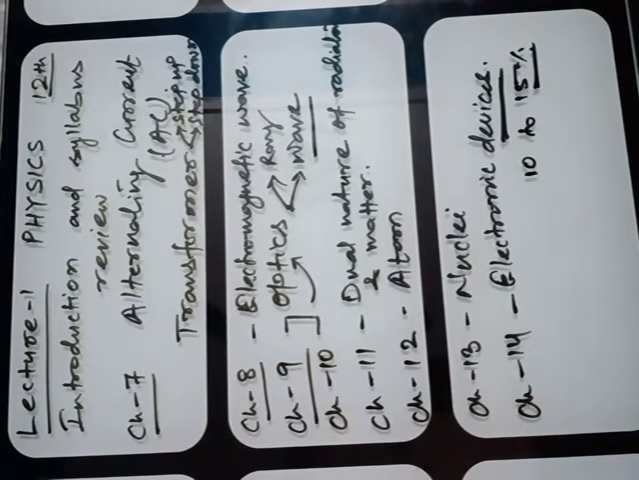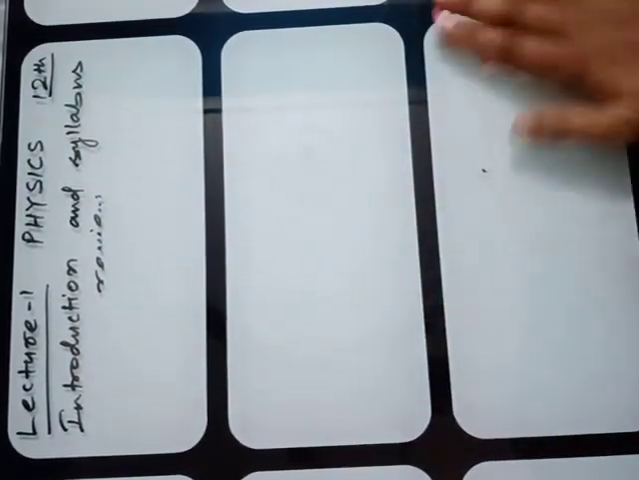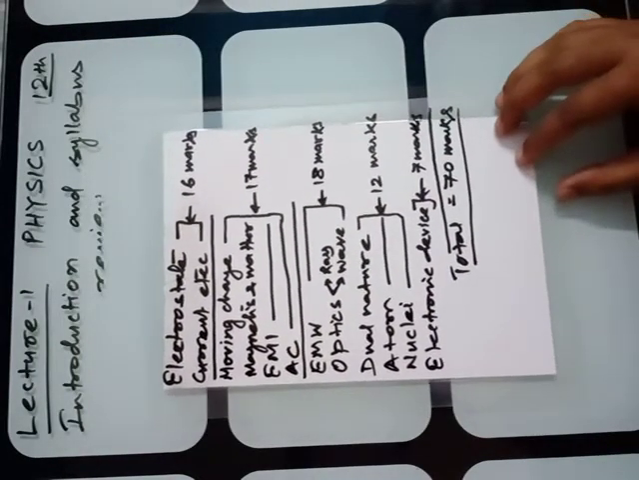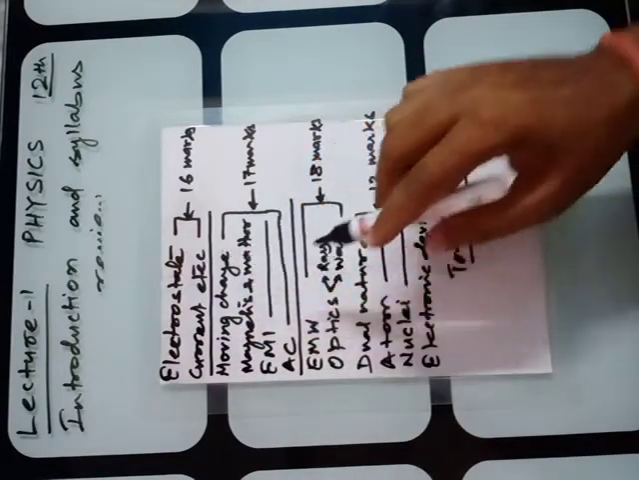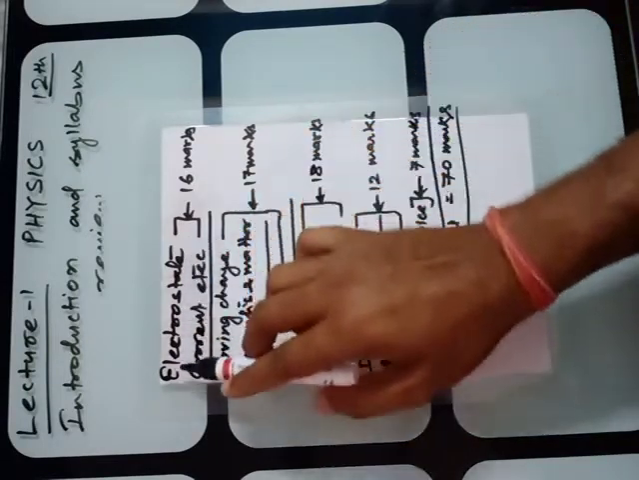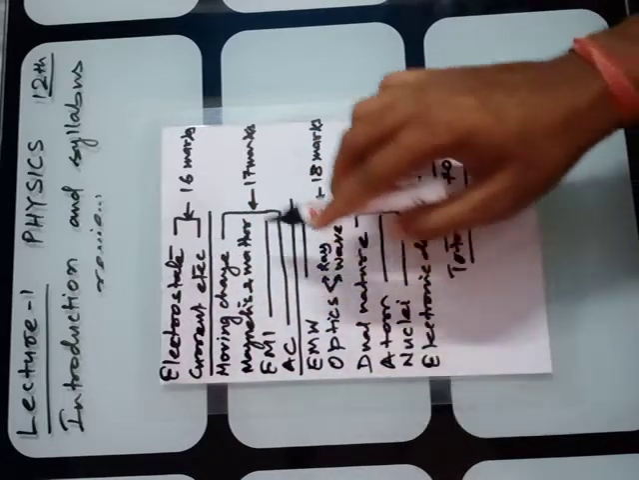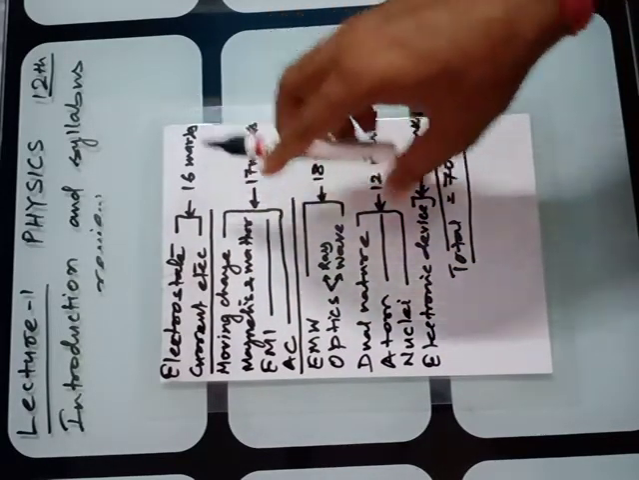Now students, you can see the chapter-wise weightage of your physics course. I hope it is clear to you. The first chapter is electrostatics, and the second is electric current. In electrostatics there are two chapters, chapter 1 and 2, and then electric current is the third chapter of NCERT. These three chapters contain 16 marks.